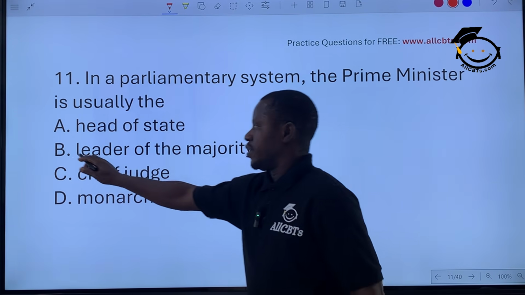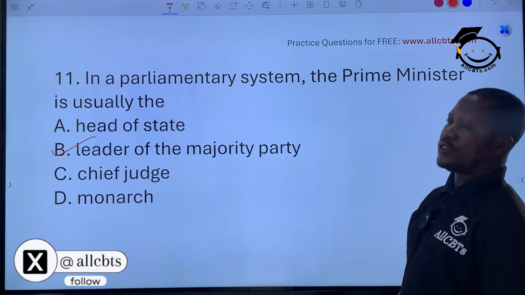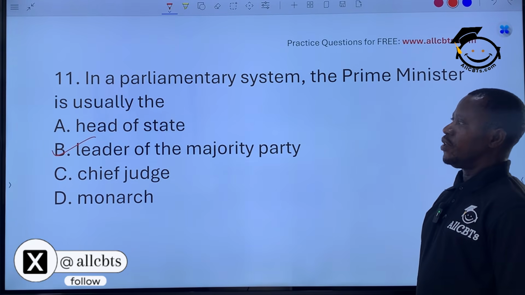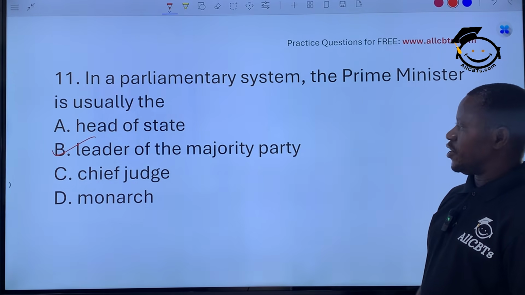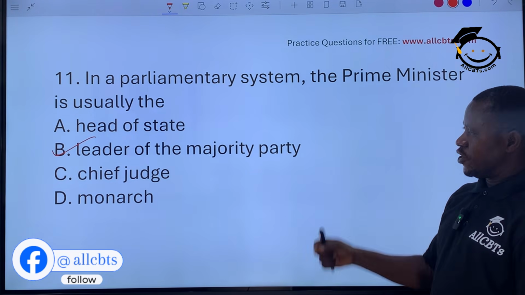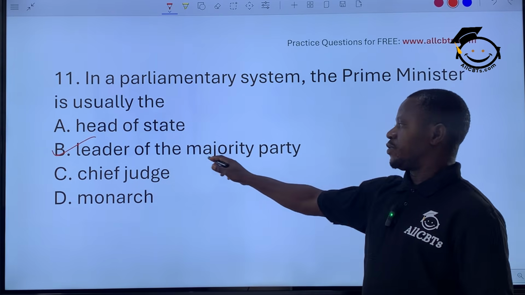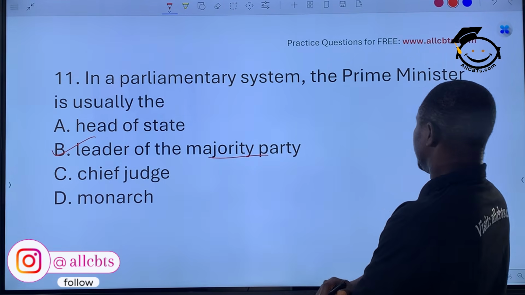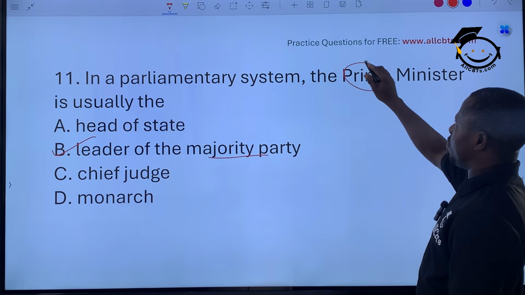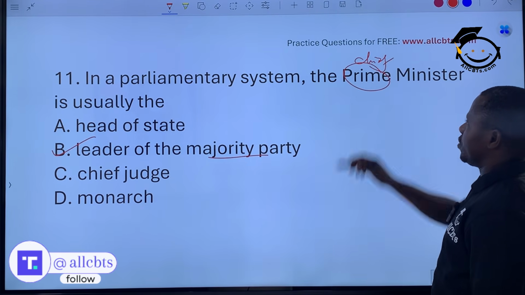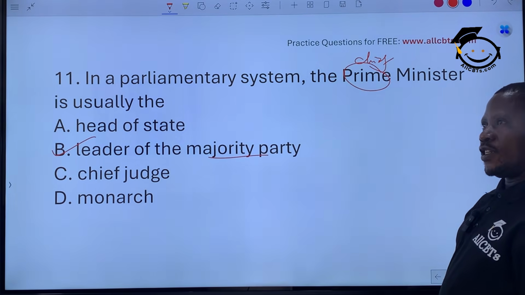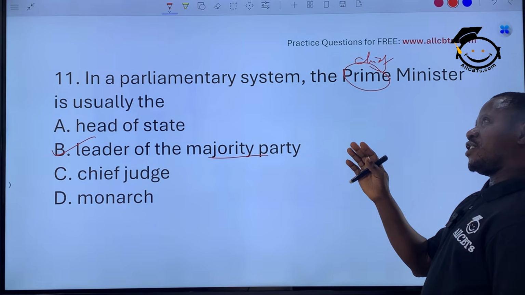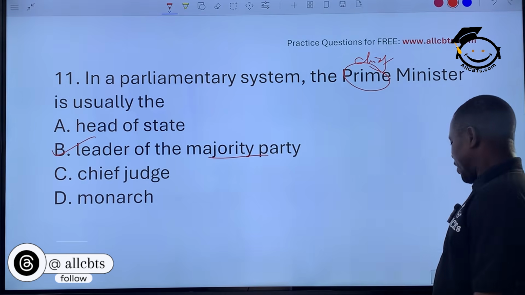In a parliamentary system, the prime minister is usually the head of state, leader of majority, chief judge, monarchy. He is the leader of the majority party in the house. His party controls the government. His party has the highest number of representatives in the house. The prime minister is a minister, but he's the chief of all ministers.